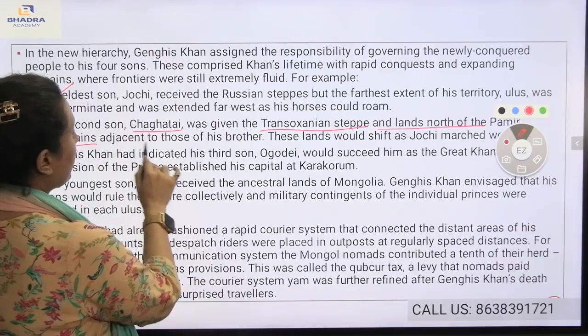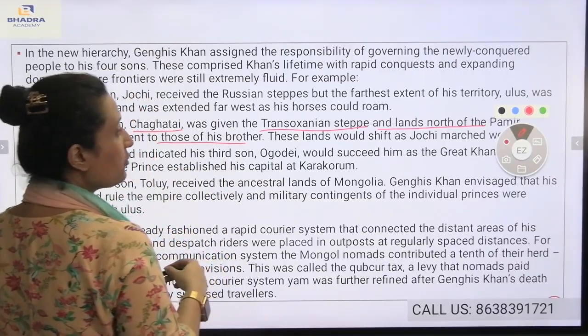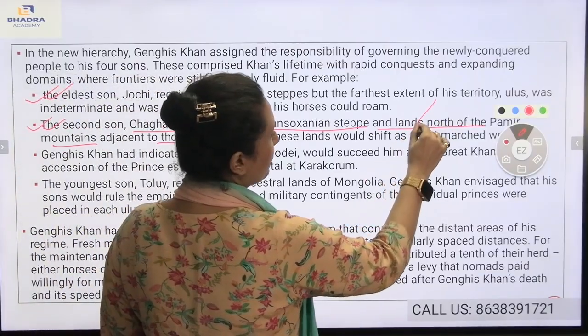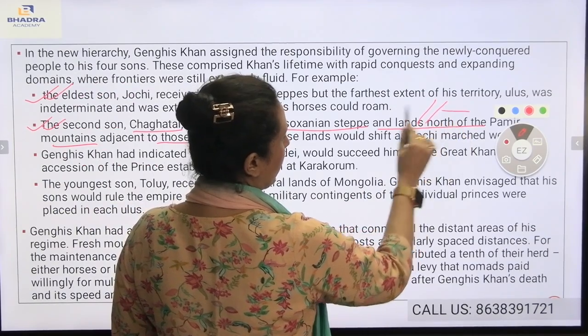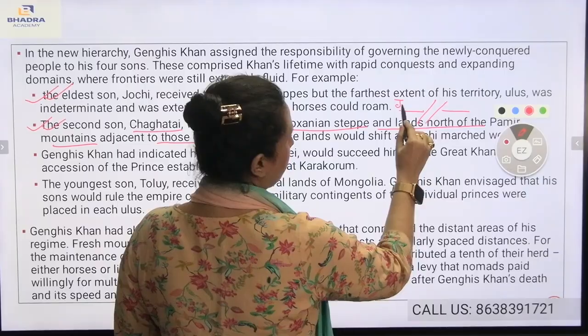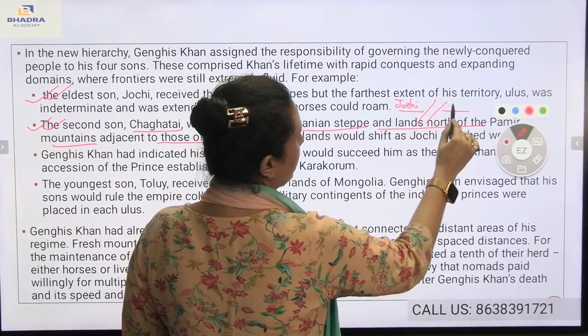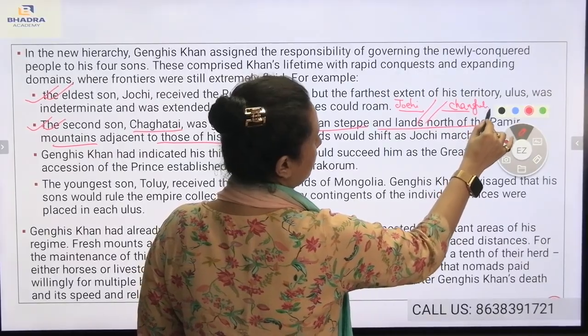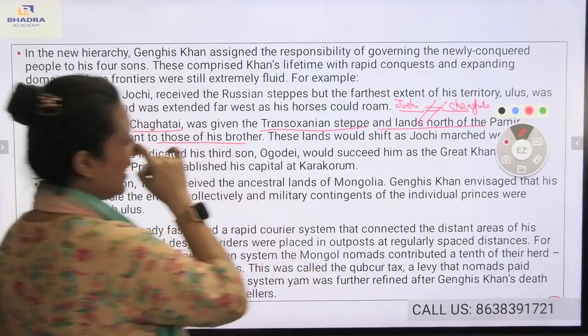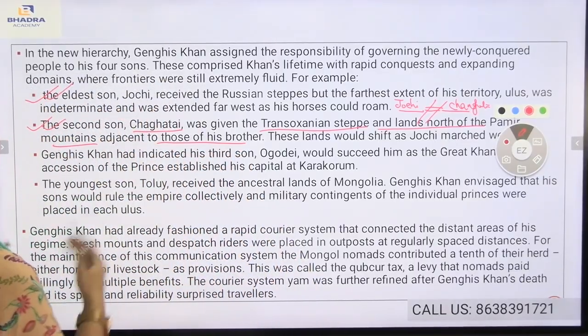Also, it is adjacent to his brother's land. Adjacent means this is the Russian steppe and it is quite near the Pamir mountains. The Pamir mountains belong to Chagatai. Here it belongs to Joshi, the eldest son, and here it belongs to Chagatai. You can see it is quite adjacent. In this way it is being divided.